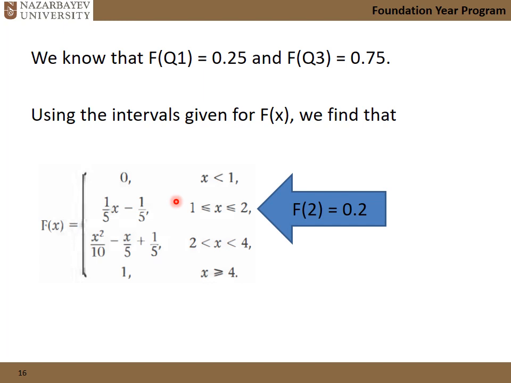It's a good idea to try it. Then 0.25 has to come from this piece: 0.20 plus something. Then we need to equate this part to 0.25 to find Q1.